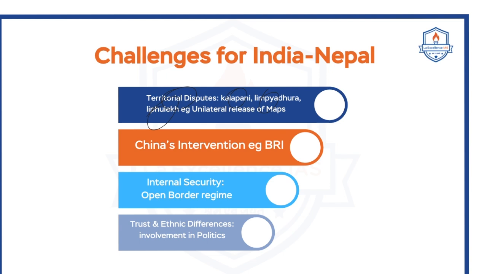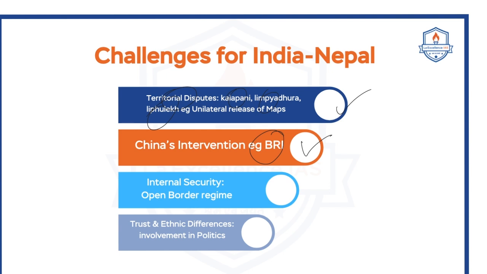Now, recently, Nepal unilaterally released certain maps claiming these areas and included them in the Nepal maps. This strained the relations between India and Nepal. Now, this is one of the issues. Another important issue is China's intervention, especially the Belt and Road Initiative. From China's perspective, Nepal is an important part of the Belt and Road Initiative and hence China is investing in a lot of infrastructure projects.